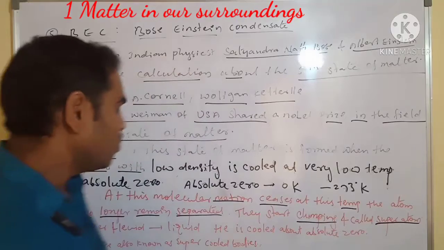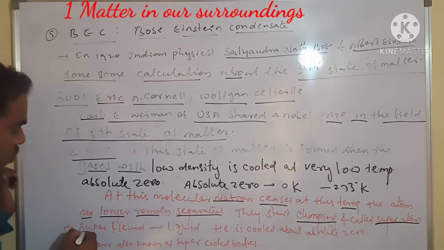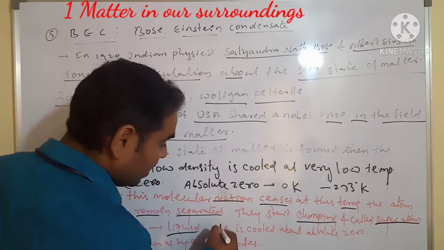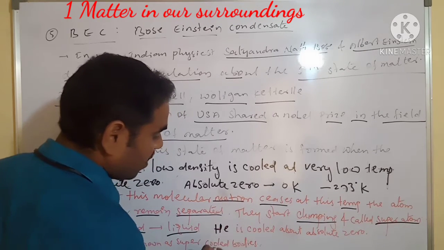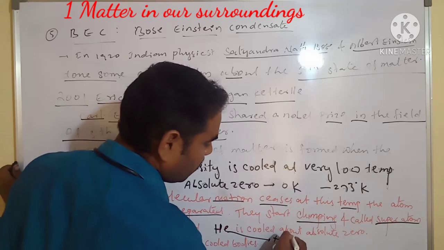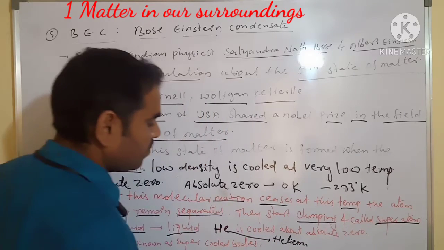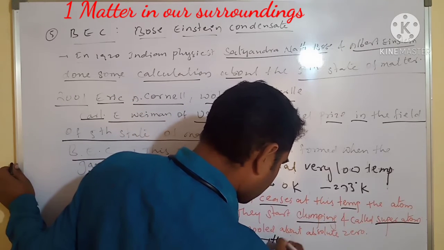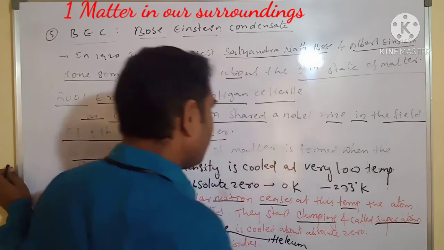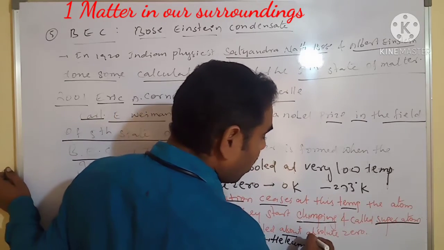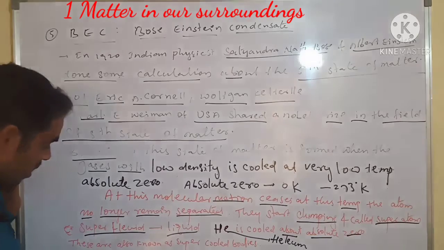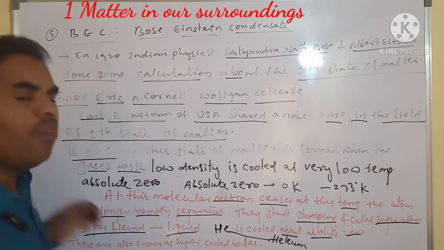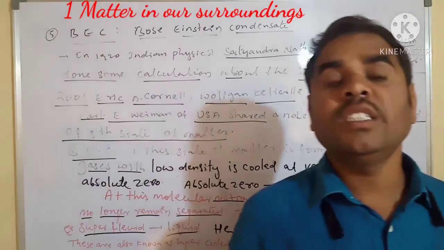An example is superfluid liquid helium, so we have to write helium here. These are cooled to about absolute zero and are known as super cold bodies, very cold, very cool bodies.